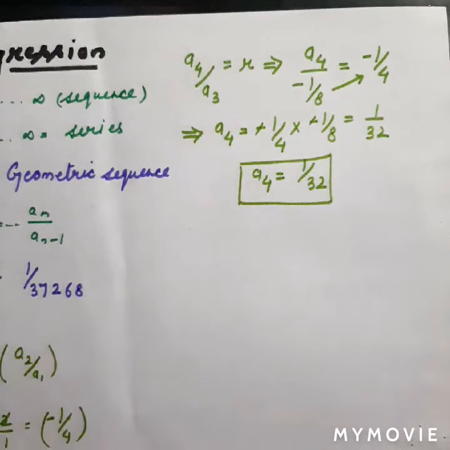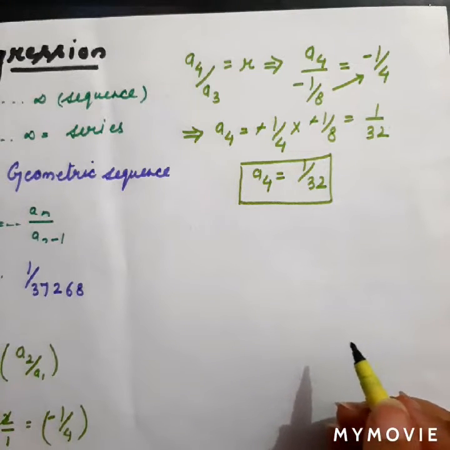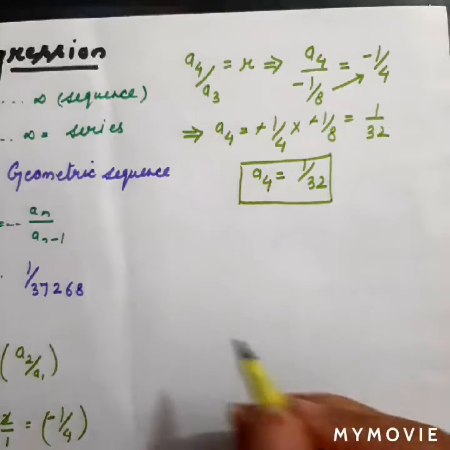Now apart from this, I would like to tell you how to find the sum of a series. We are given different types of series, and if those series are geometric progressions, we will find their sum on the basis of whether they have a common ratio or not. Then we can find their sum also.